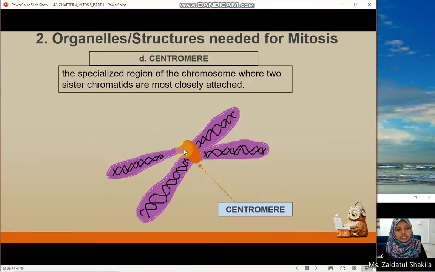Number four is the centromere. The centromere is the specialized region of the chromosome where two sister chromatids are most closely attached. Look at this diagram. The chromosome is actually, one chromosome consists of two sister chromatids. It has four arms, referring to the two sister chromatids, connected by the centromere. During cell division, the centromere will break apart and separate the two sister chromatids into two new daughter cells. Then number five is the kinetochore.